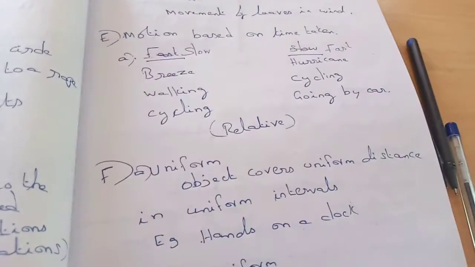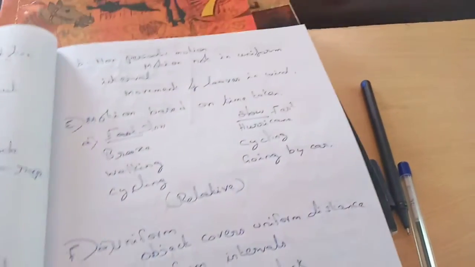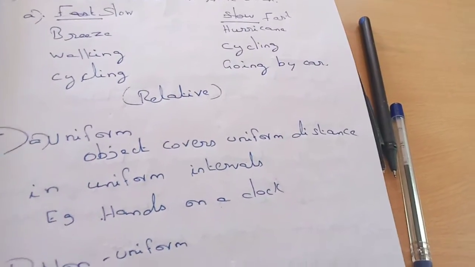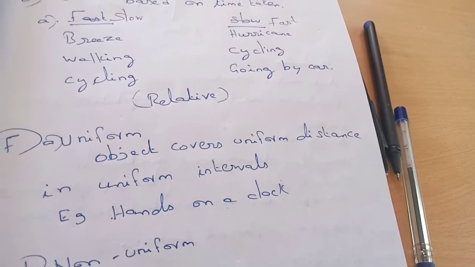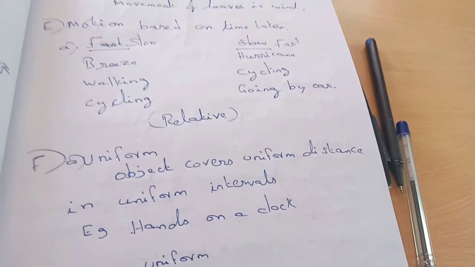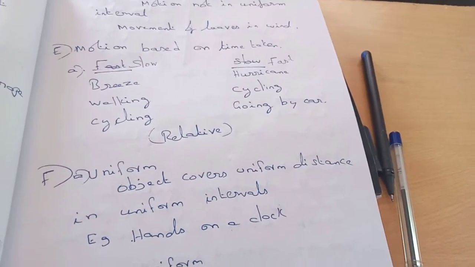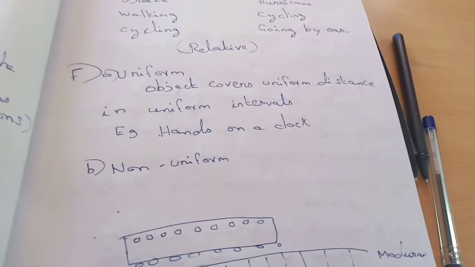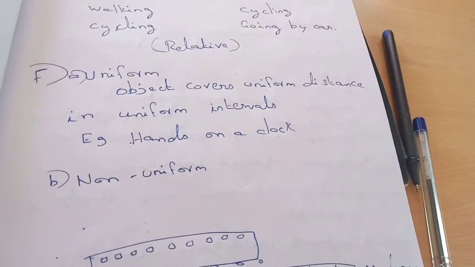Okay. Next one is uniform and non-uniform motion. If the motion is always the same for so much of time, happening at the same pace, then it is called uniform motion. If the pace changes at different times, then that is called non-uniform motion.